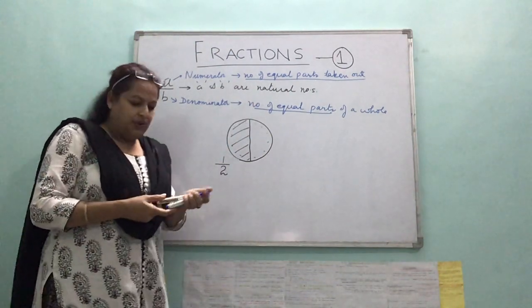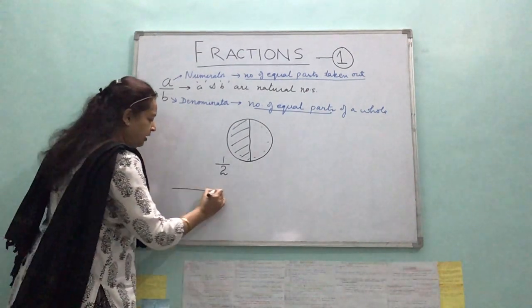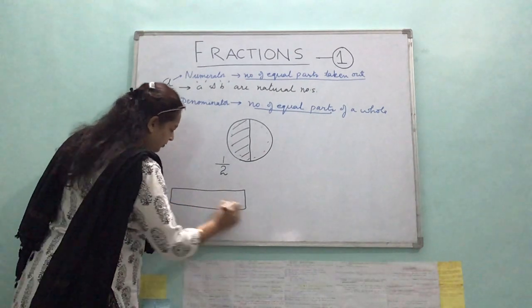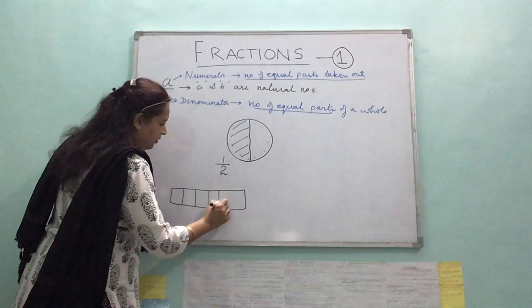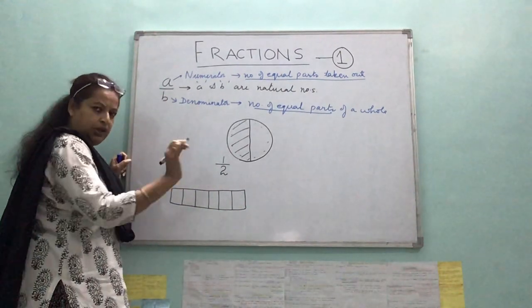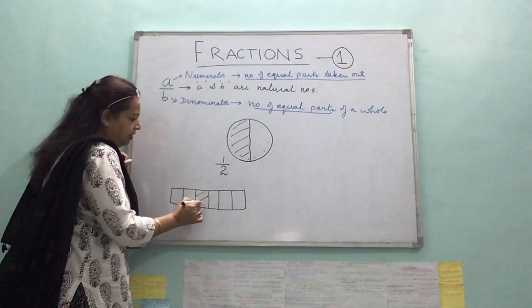Alright, take one more example. A rectangle. 1, 2, 3. So these many equal parts are made. They are all equal parts, right? And maybe I have shaded this.